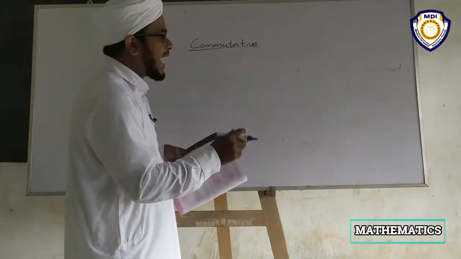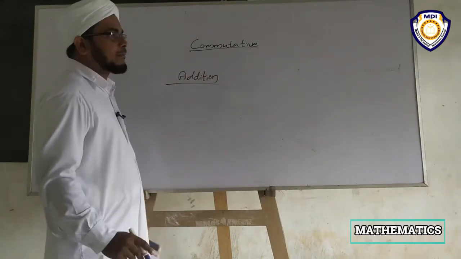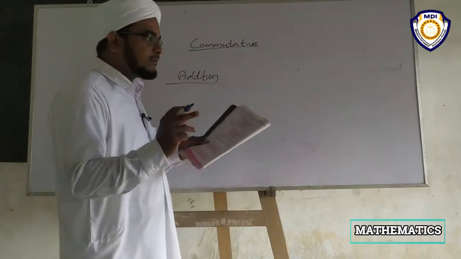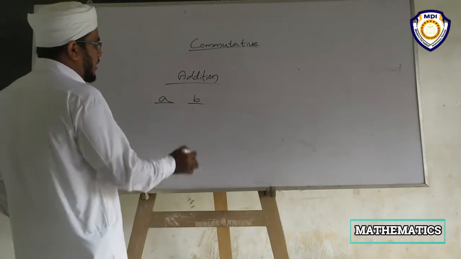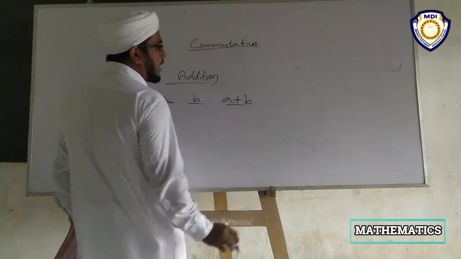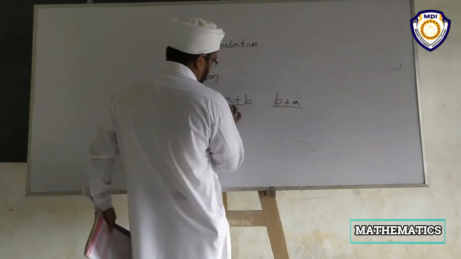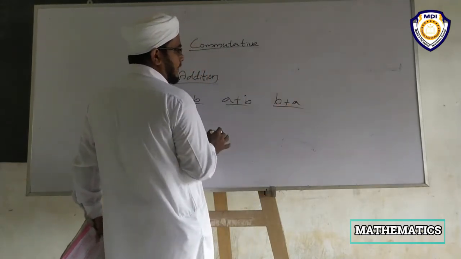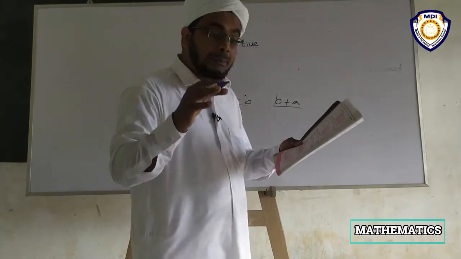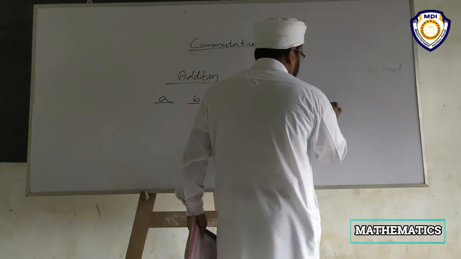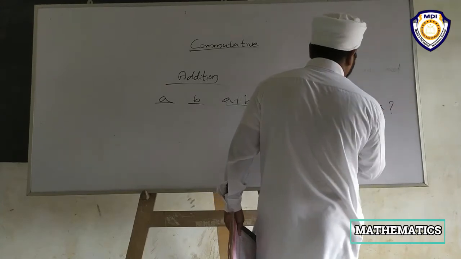First and foremost, addition. Here, there are two whole numbers, A, B. Then addition A plus B. Here commutative property means B plus A. Here A plus B, first A, second B. Then opposite, B plus A. And we have to check, is A plus B equal to B plus A? That is the question.